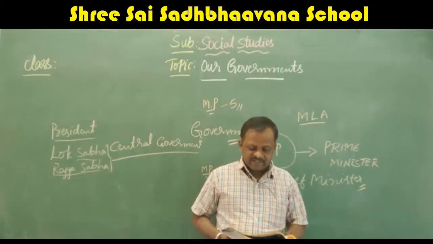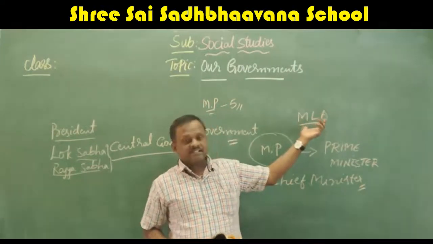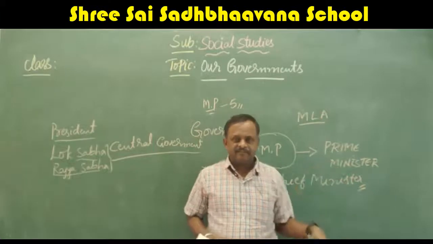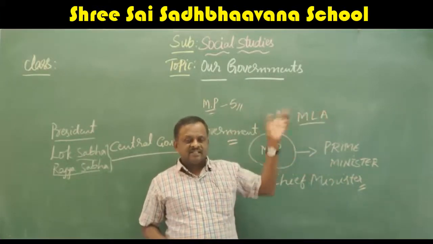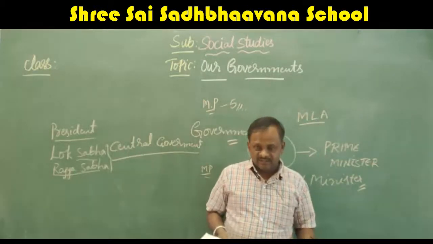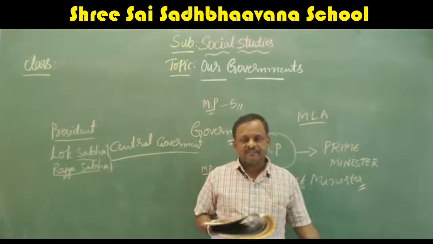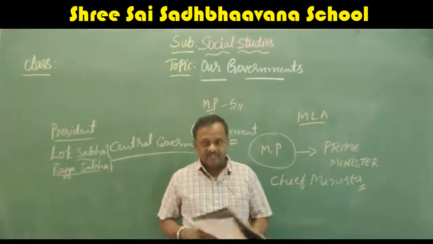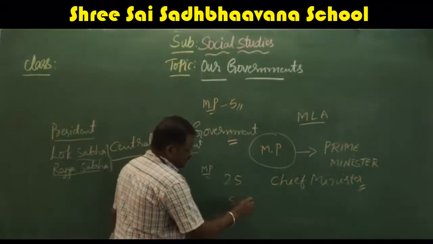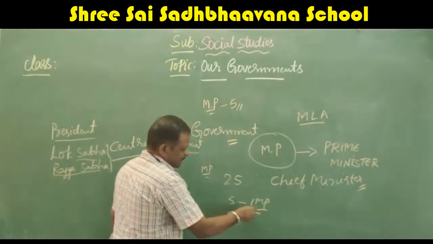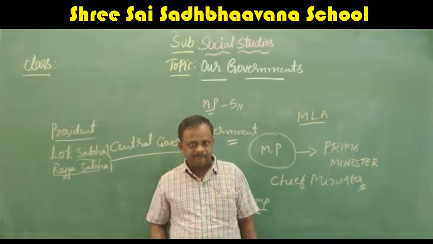The Legislative Assembly is a body which makes the law and governs the state. Yes, this Legislative Assembly will look after the state. MPs will look after the country, MLAs will look after the state. Sir, these people also look after. Then who is responsible? First the MLAs, afterwards the MPs. Because for 5 MLA constituencies, 1 MP is there. For 5 taluks, there will be only 1 MP.